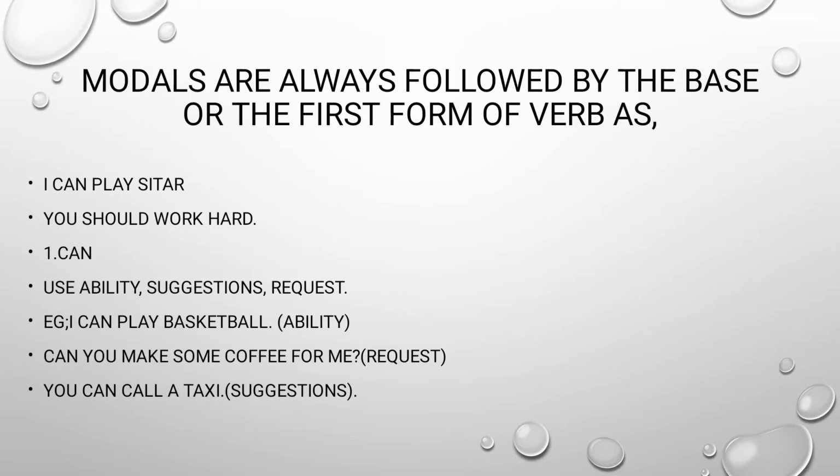Let us see them one by one. The first one is can. Can is used for ability, suggestion and request. Example, I can play basketball. Here we are using ability. Can you make some coffee for me? Here we are using request. You can call a taxi. Here we are using suggestion.